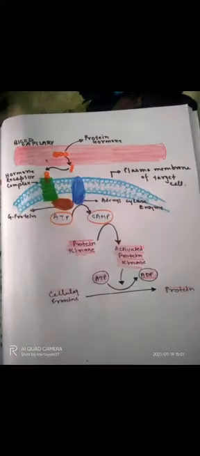So what happens in this type of hormone? Protein hormone reaches the target cell through blood capillaries. It binds to the hormone receptors present in the plasma membrane of the target cell, and G protein is also present. Now it converts ATP into cyclic AMP.